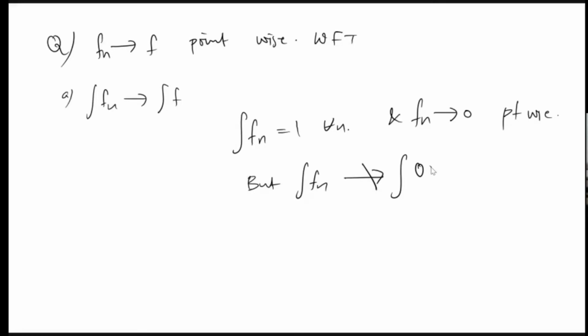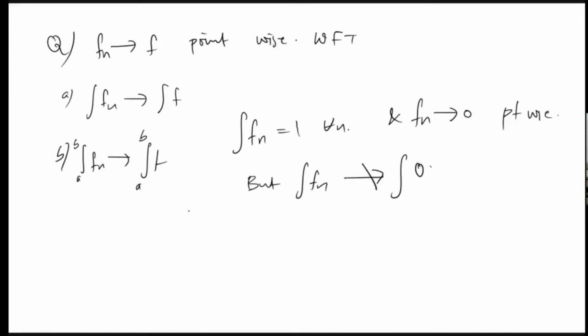Then they can make some more confusing question, because this example we know only on the full set R. Now they can ask another question, like integral A to B Fn converges to integral A to B F. So this will be a more twisting question.